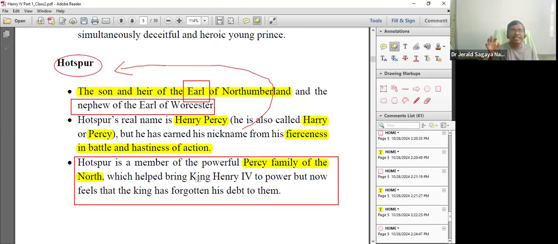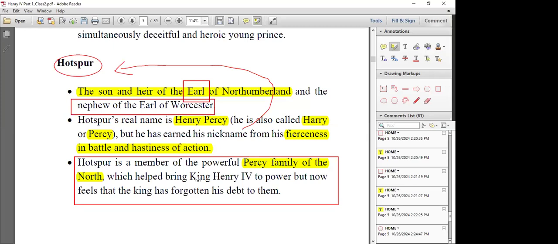Since Henry the Fourth became such a ruler, the Percy family was very much upset with Henry the Fourth. So Hotspur turned against Henry the Fourth. Did you make note of all these things, teachers? You have no doubts in this, right?